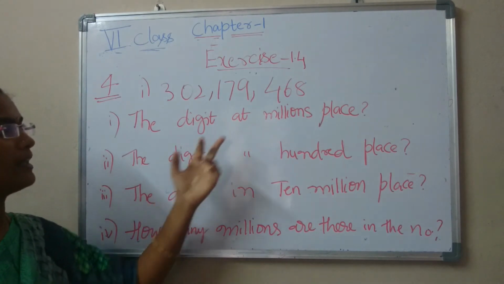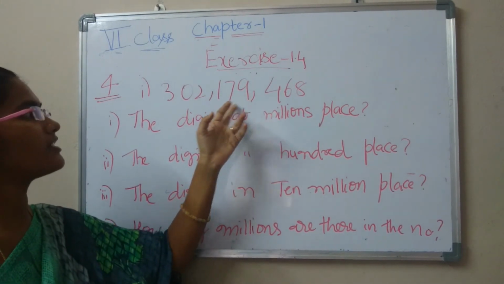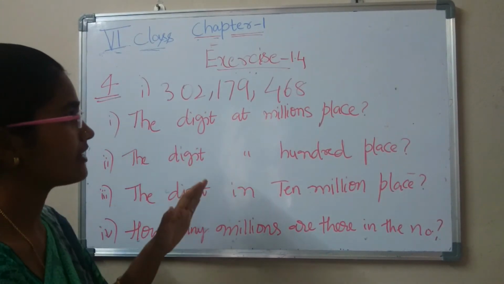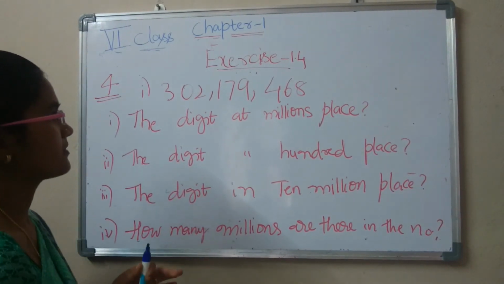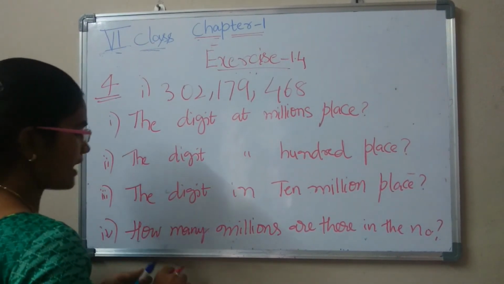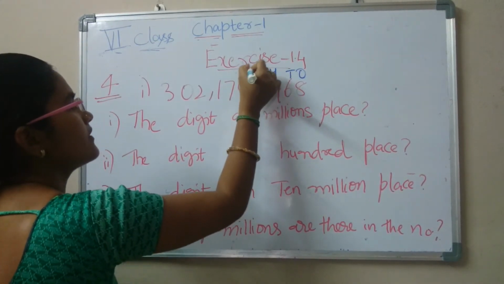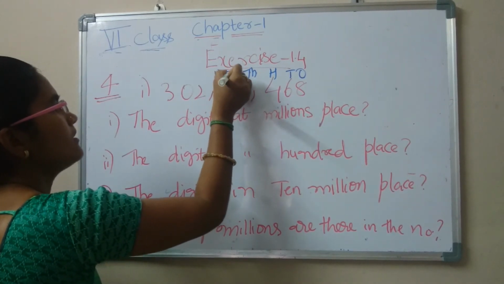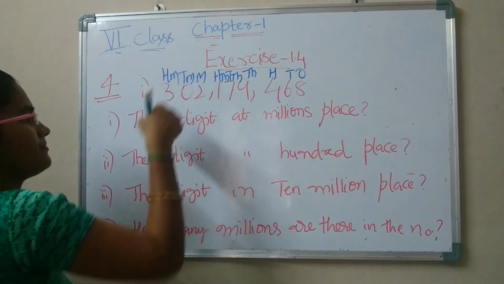He gave commas after every 3 digits, so we can easily identify this number is in the international system of numeration. Now give the place values first. Ones, tens, hundreds, thousands, 10,000s, 100,000s, million, 10 million, 100 millions.